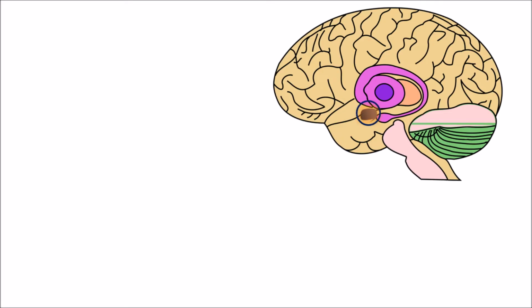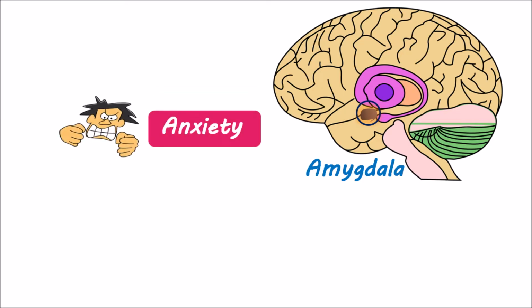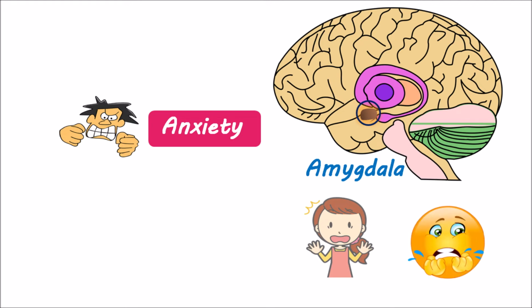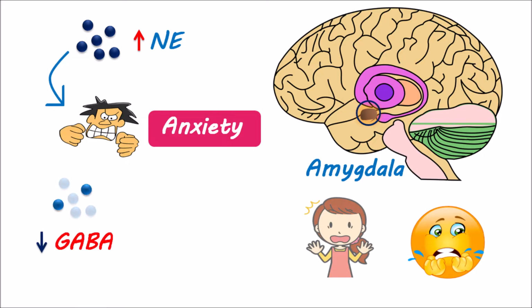Within the limbic system, the amygdala plays a crucial role in controlling emotions and behavior. Any imbalance at this location may generate anxiety, which can bring tension and fearfulness that persist for longer periods. Many of the neurotransmitters are involved in the pathogenesis of anxiety, and among them, elevated levels of norepinephrine caused by sympathetic stimulation may generate the anxiety. Anxiety is also exacerbated by a decrease in the levels of GABA, gamma-aminobutyric acid, in the CNS. GABA acts as an inhibitory neurotransmitter that controls excitatory signals within the limbic system.